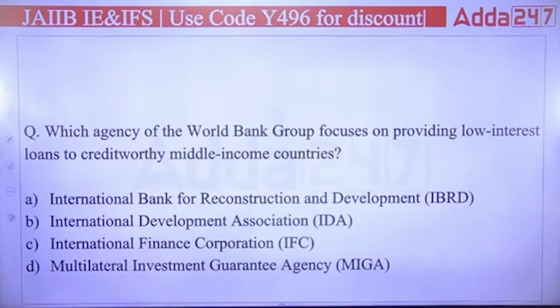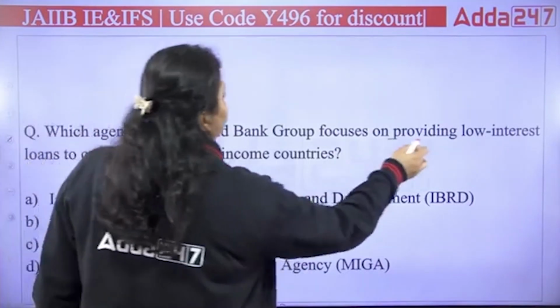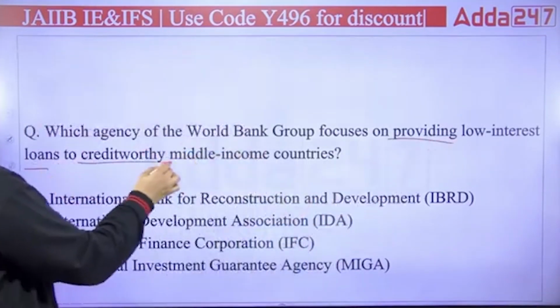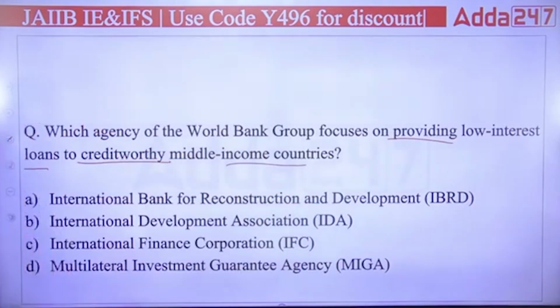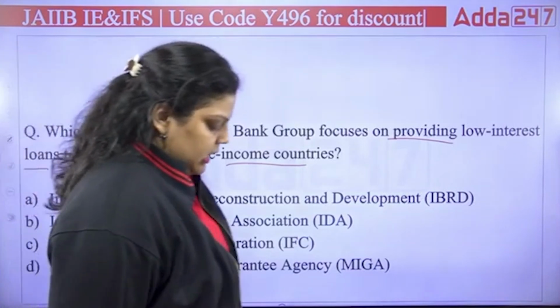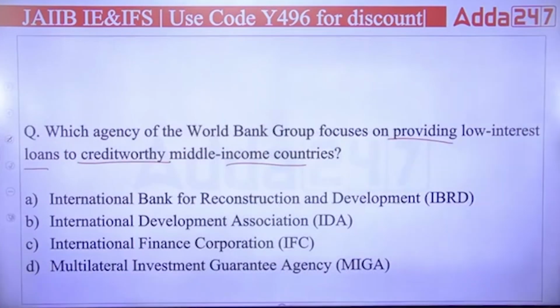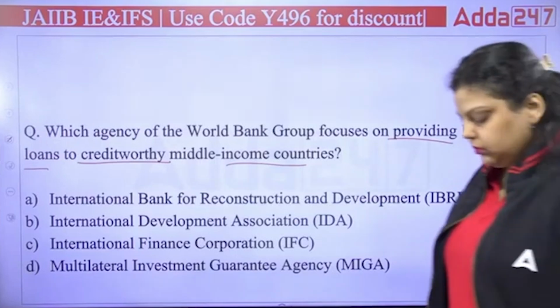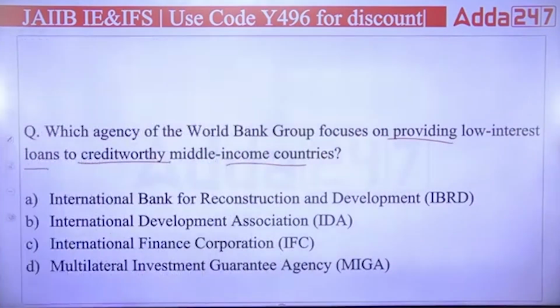Next, which agency of the World Bank Group focuses on providing low interest loans to creditworthy middle income countries? The World Bank Group has 5 institutions. So the question is asking, which agency of the World Bank Group focuses on providing low interest loans to creditworthy middle income countries? IBRD, IDA, IFC or MIGA? A, B, C or D? Which of the following will be correct?